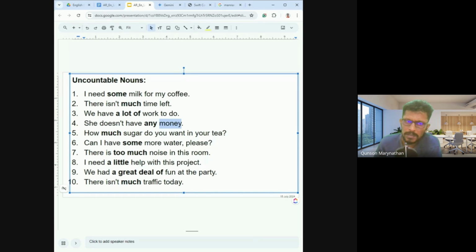How much sugar? Again, sugar. You don't say sugars. Okay, a little bit of sugar, some sugar, much sugar. How much sugar? Can I have some more water, please? Some water, much water. Okay. Little bit of water. So waters, it is already done, right? There are instances where you can use plural, but not in this context.